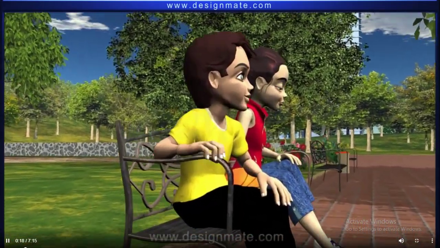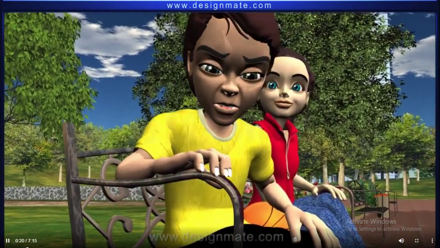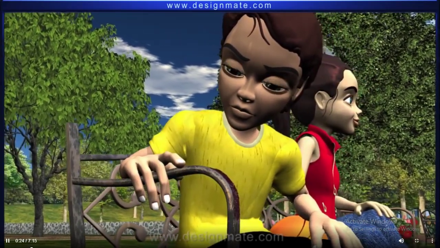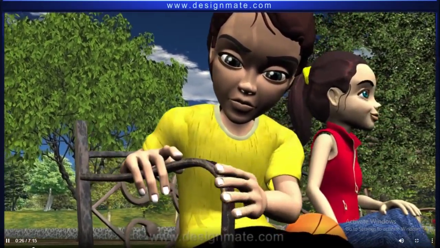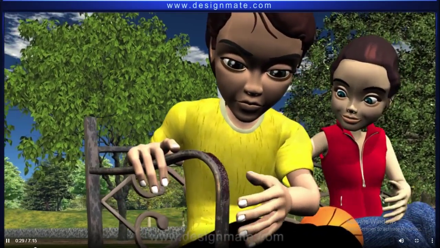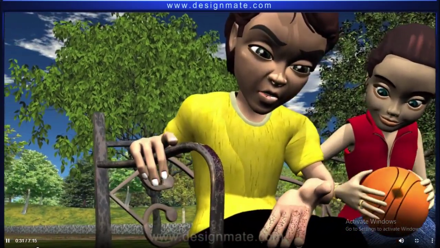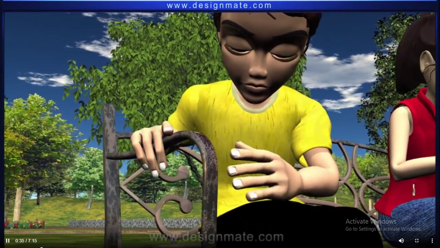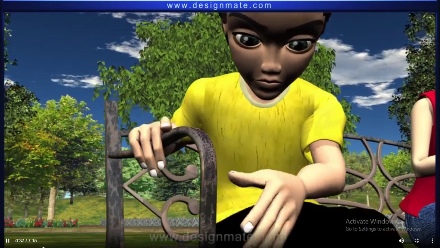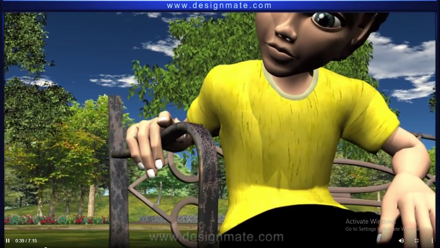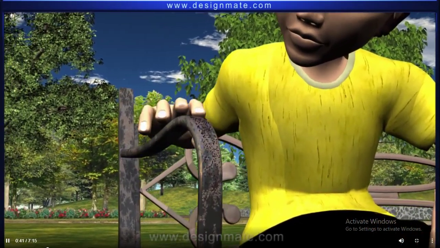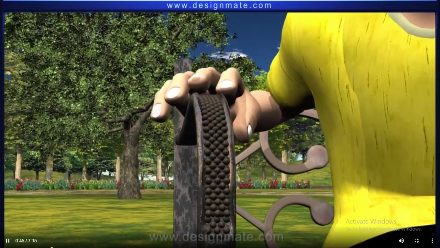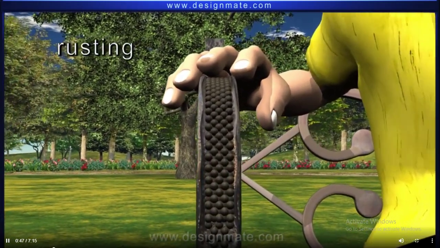One of the children sitting in the park notices that the bench on which he is sitting is indeed very dirty. He tries to dust the bench. But although some of the brown, coarse, granular material could be wiped off the iron, the benches still remained dirty brown. Can you guess what this brown material is? These are rust particles, and the process by which they are formed is called rusting.